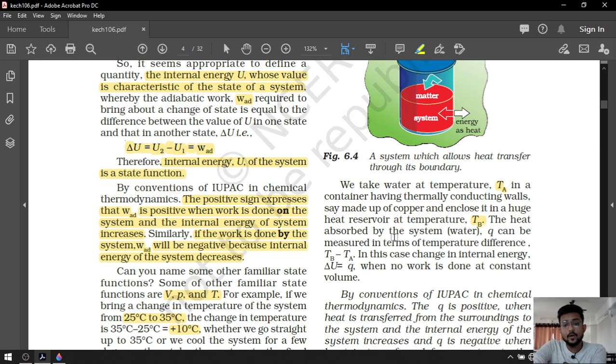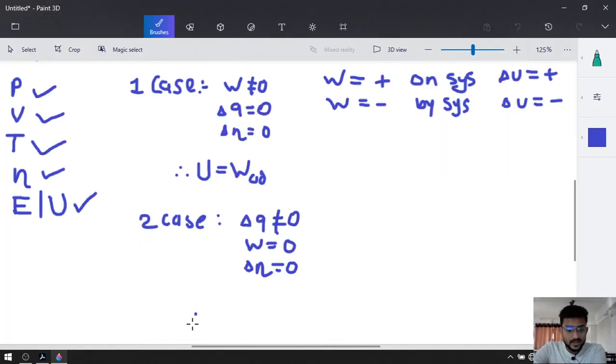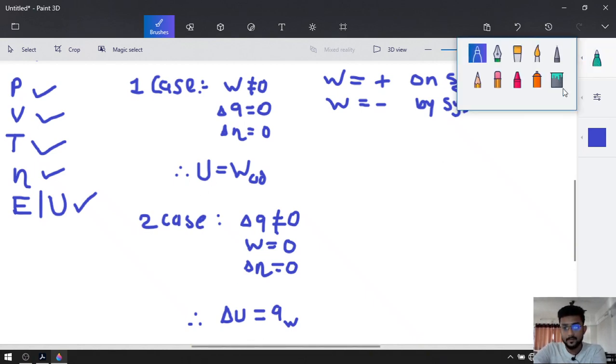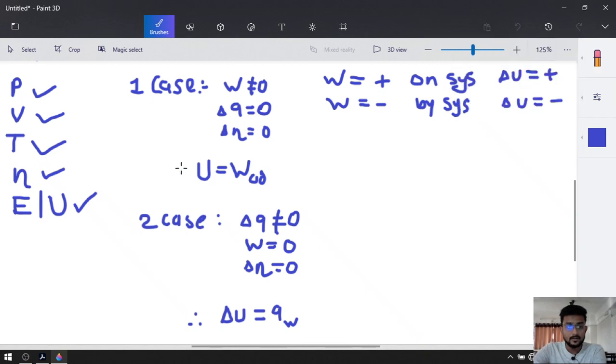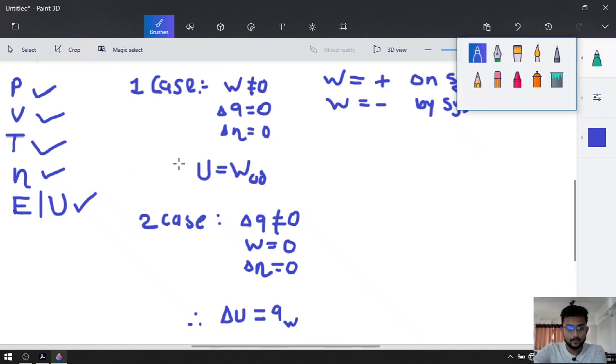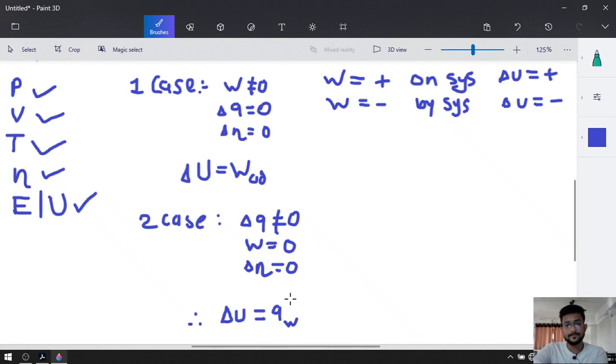The heat absorbed by the system, Q, can be measured in terms of the temperature difference, TB minus TA. So now the change in internal energy will be equal to Q. You can say Q plus W, but W is equal to 0. Let me make a change over here. It is delta U, not U. Change in internal energy.